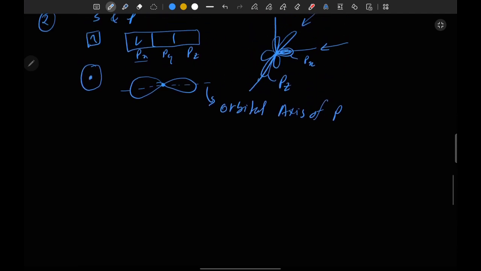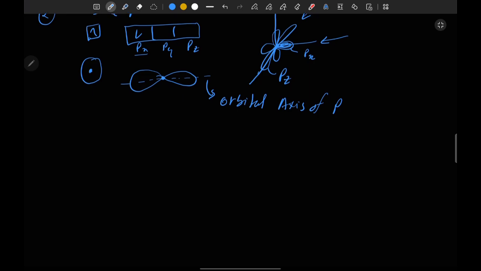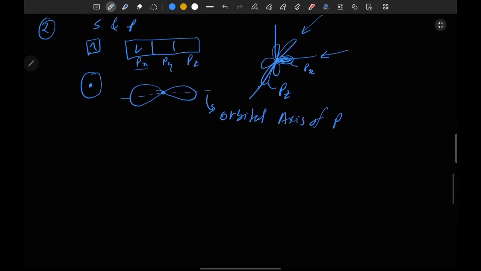Okay, so if this s orbital has to make a bond, then it has to come in aligned and follow the direction of that axis. So this is the px direction and the px loop of the p orbital. If the s orbital approaches the px orbital along its px axis, then their wave functions are going to interact with each other, overlap effectively, and ultimately form a bond.